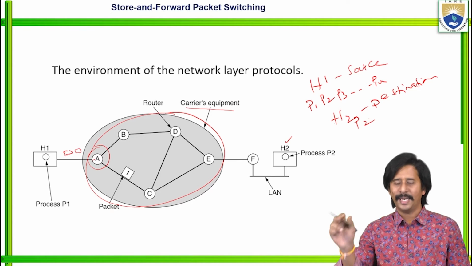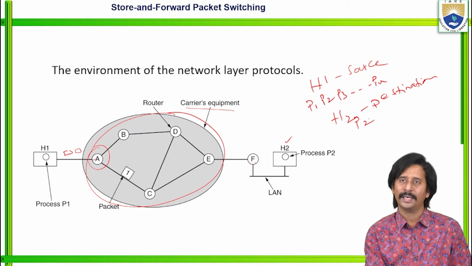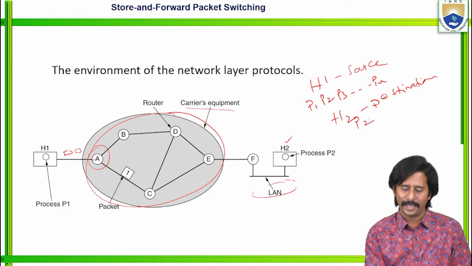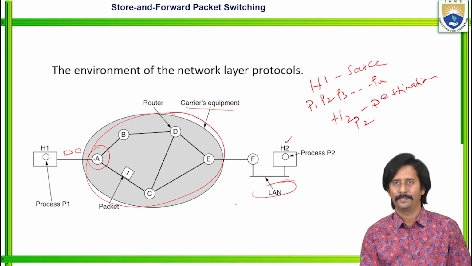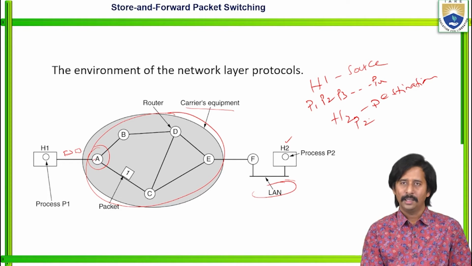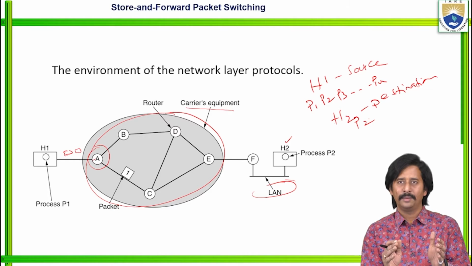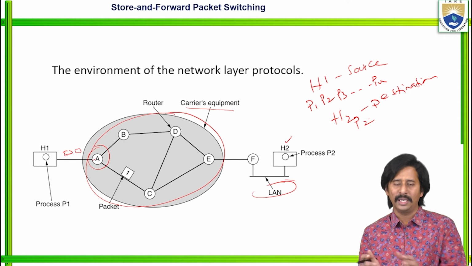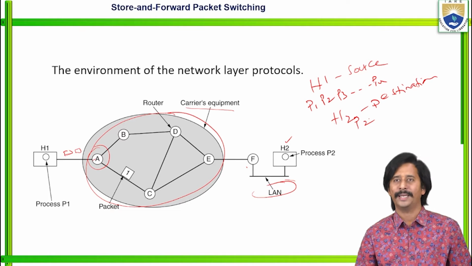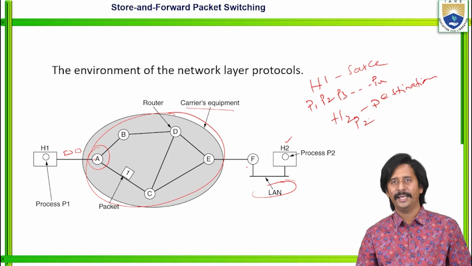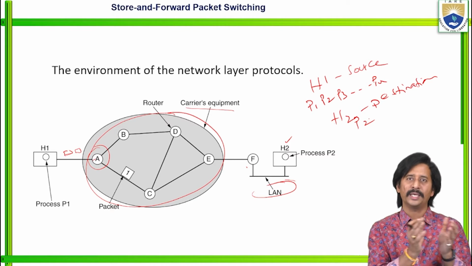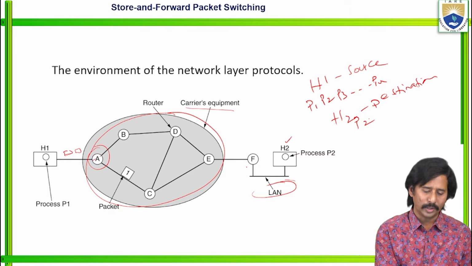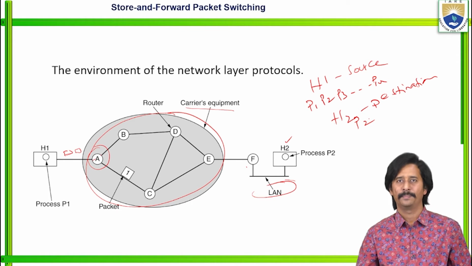Host 2 is directly connected to router F with the help of a LAN, local area network. But the overall subnet communicates with host 2 only through router F. Similarly, the subnet communicates with host 1 only through router A.